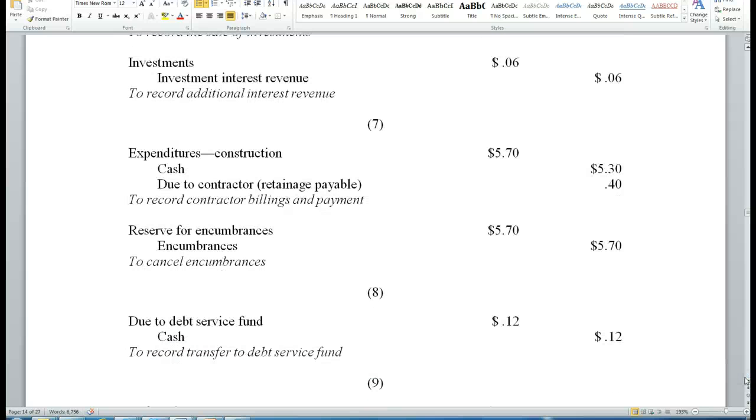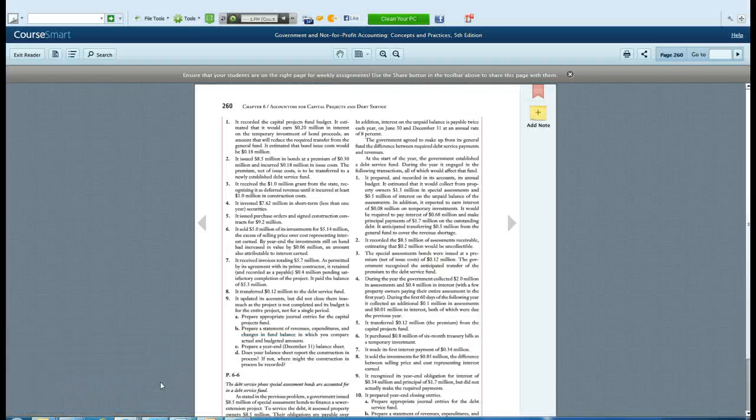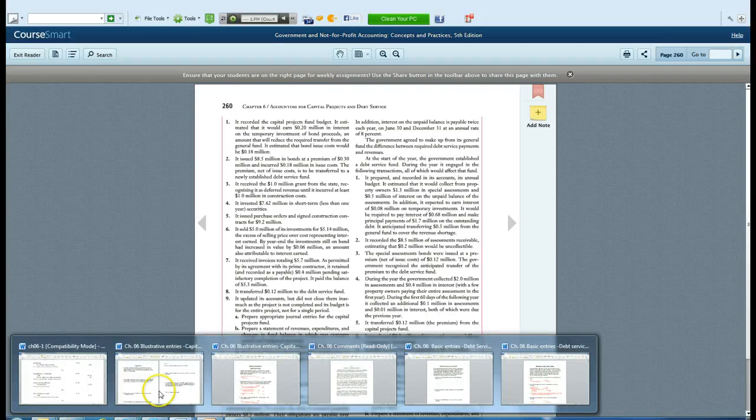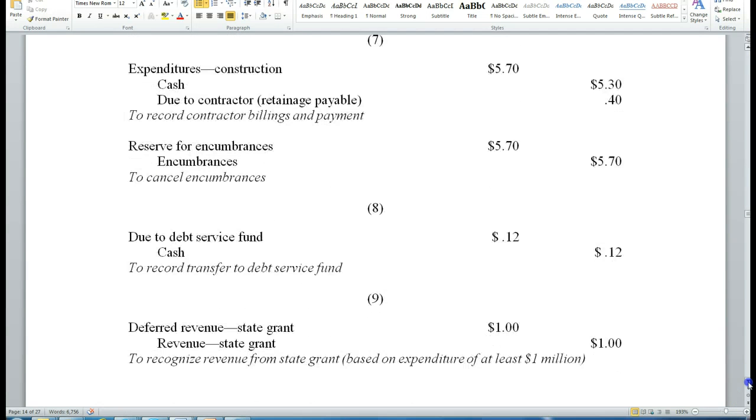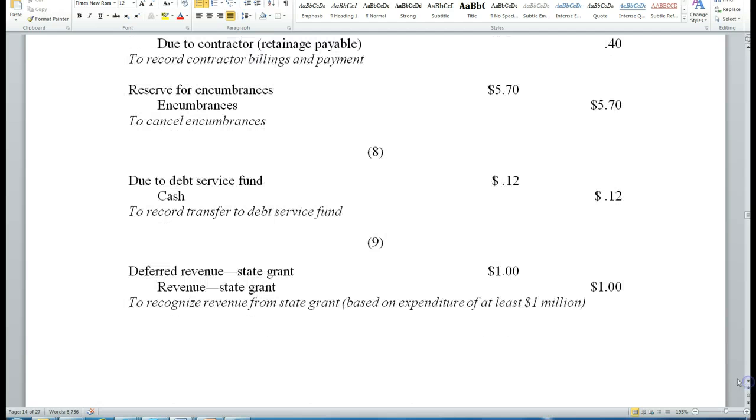We'll also, when we create this journal entry, do the budgetary entry to show that we actually can reverse the encumbrances of that which was billed. Next, it transferred $0.12 million to the debt service fund. We can then show due to the debt service fund $0.12 million, and we can credit cash of $0.12 million.